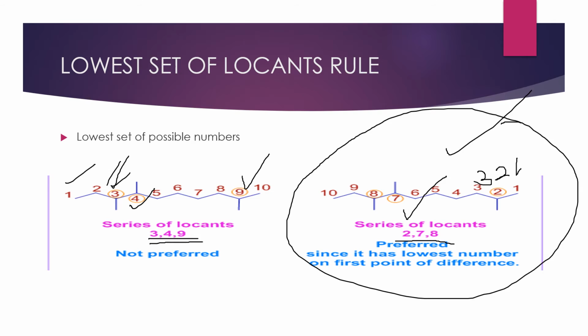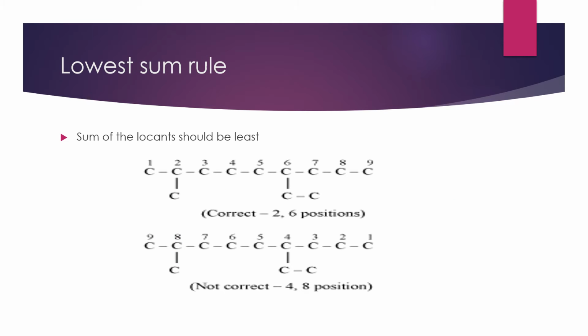Okay, then the lowest sum rule. Now if you are having many substituents present here, then the lowest set of locants rule and the lowest sum rule both will give the same result whenever the length of the carbon chain is not very long. But when the length of the carbon chain is long, the two rules often give different results.